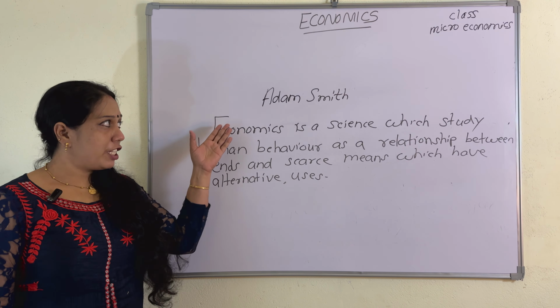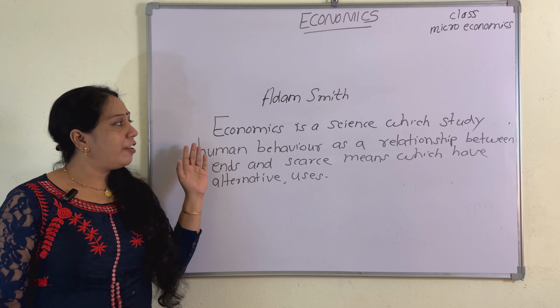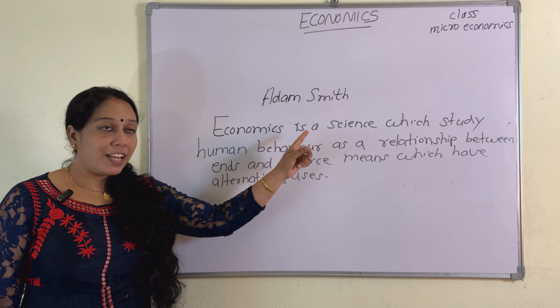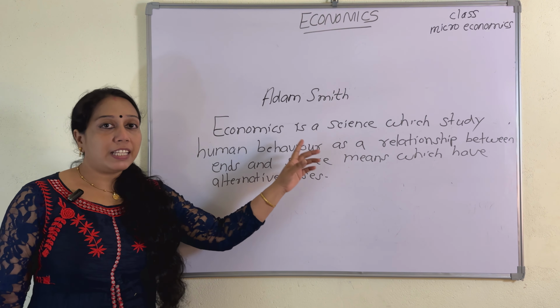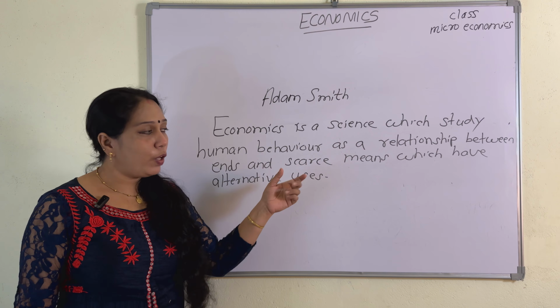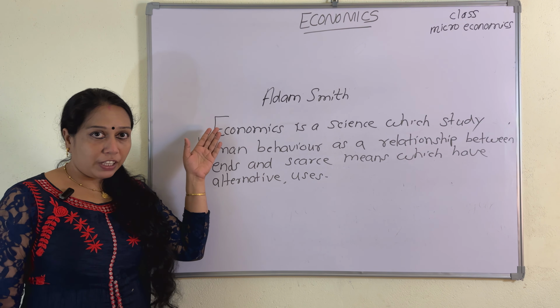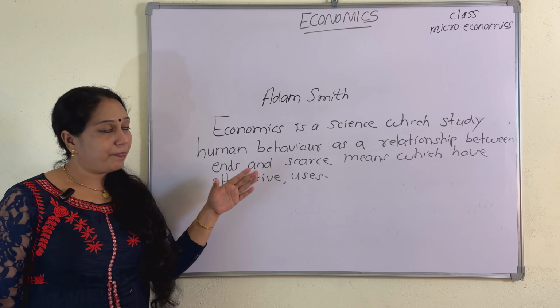Okay, this is the definition given by Adam Smith. He is the father of economics, and the definition is: economics is a science which studies human behavior as a relationship between ends and scarce means which have alternative uses. So children, you can write the notes.